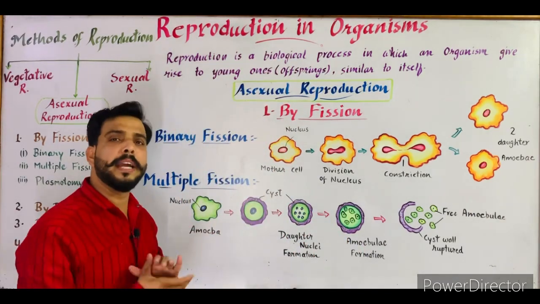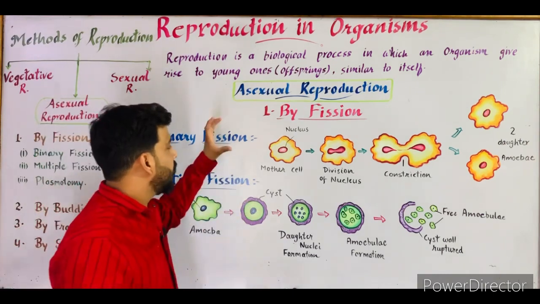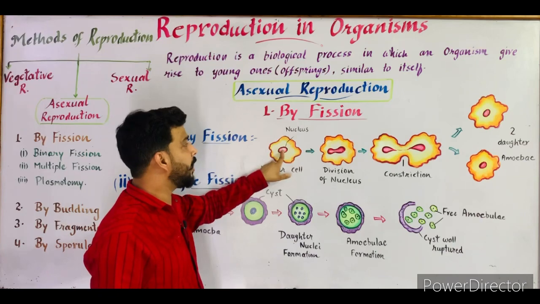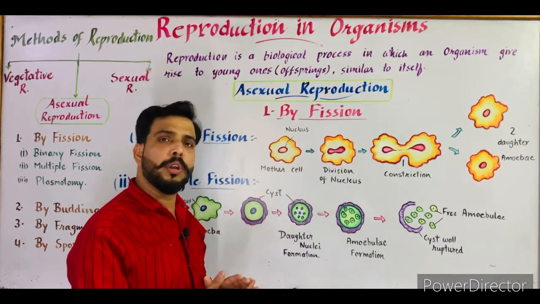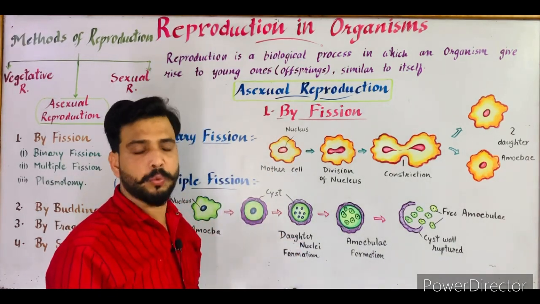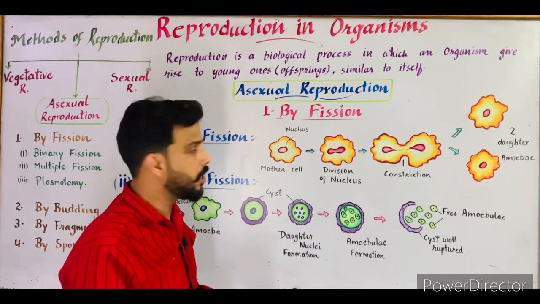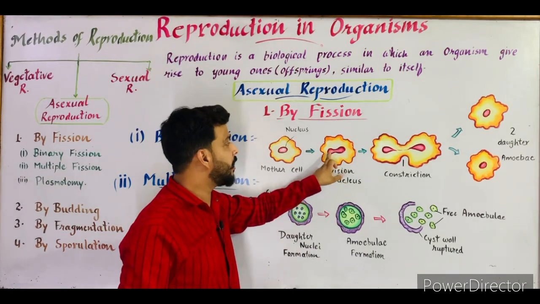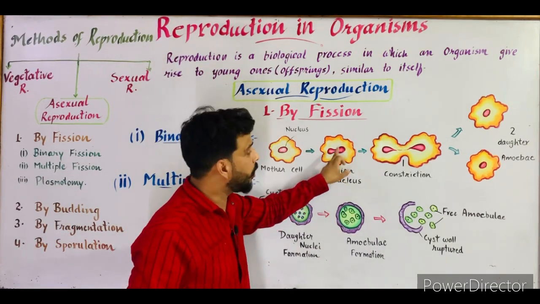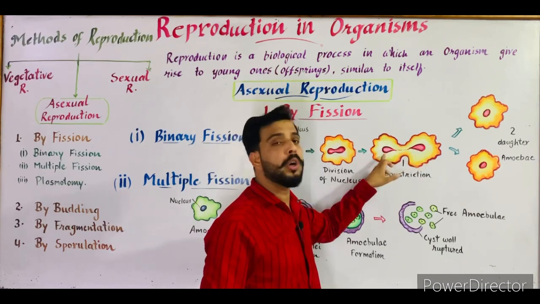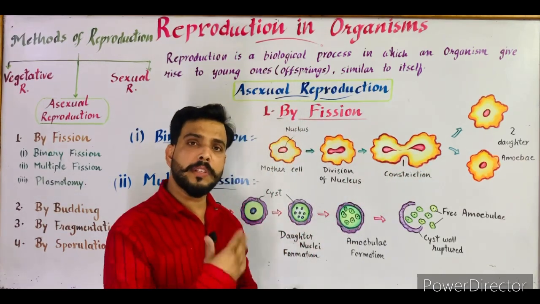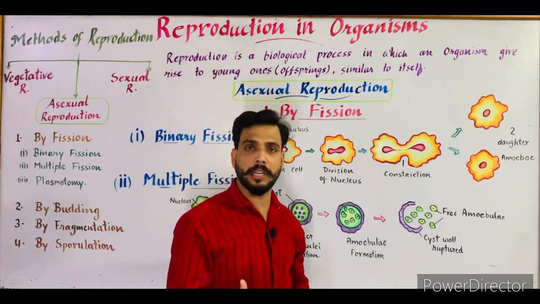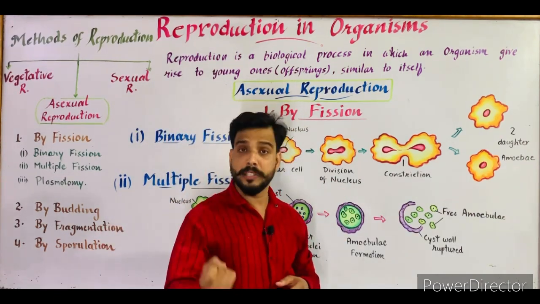So how does the process of binary fission occur in amoeba? As you can see in the diagram, this is the amoeba, the mother cell. This is the nucleus of the amoeba. First of all, the division of the nucleus takes place, which is also known as karyokinesis. In the second diagram, you can see the nucleus is divided into 2 parts. Now in this diagram 2 daughter nuclei are produced. After the division of the nucleus, or karyokinesis, the process of cytokinesis, or division of the cytoplasm, takes place.